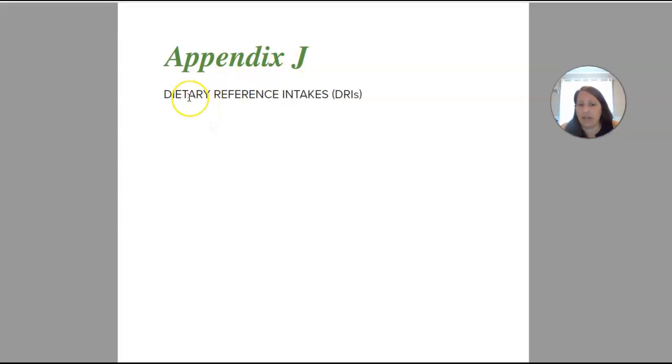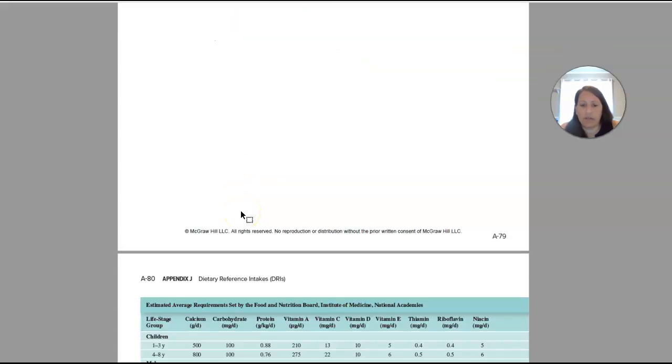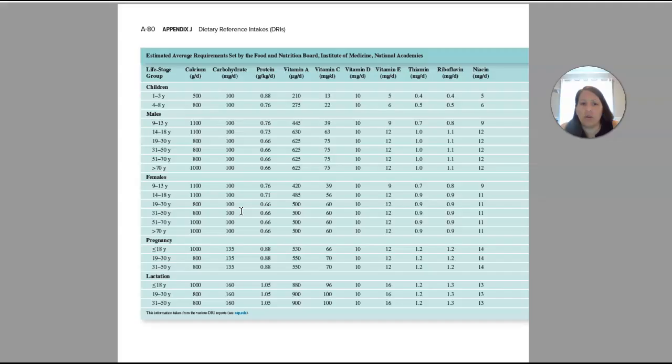So again, this is Appendix J. It's the dietary reference intake, so the DRIs that we talked about in the first part of Chapter 2. So I'm going to scroll down. This is a PDF. And so the first table here are estimated average requirements. So EAR is the first standard that we talked about. Again, these are set by the Food and Nutrition Board, the Institute of Medicine, and the National Academies. So again, this is EARs.